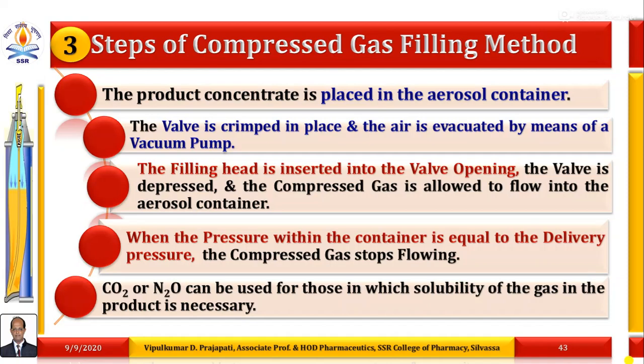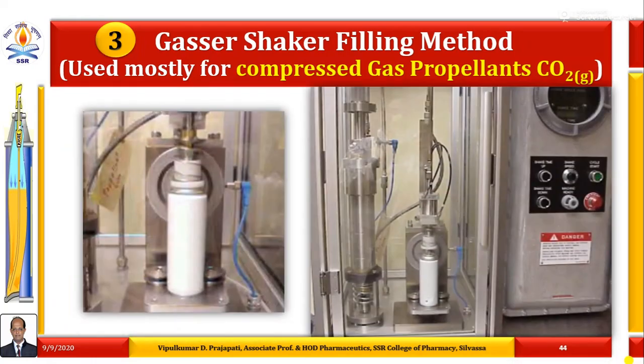The unit is required to be stirred or shaken well in order to get maximum solubility of the gas in the product concentrate. In commercial machines, the mechanical shaker is adjusted in order to solubilize the compressed gas within the product concentrate. So this image indicates the gasser shaker filling method, which is commonly used for the compressed gas propellant carbon dioxide gas.